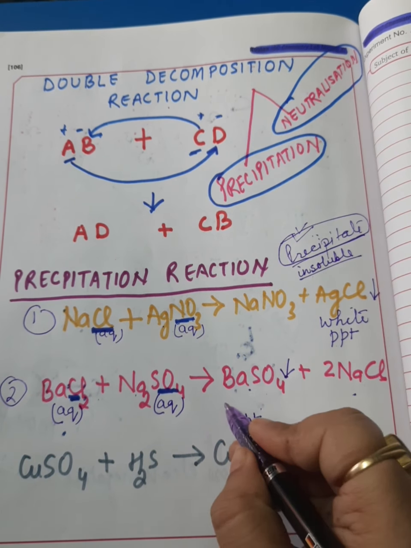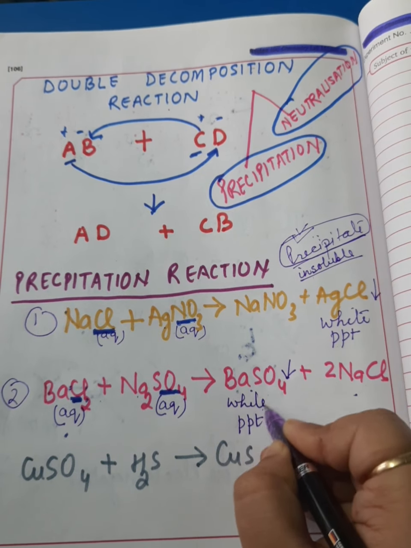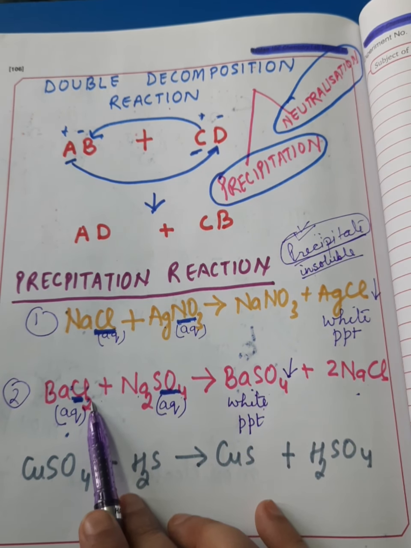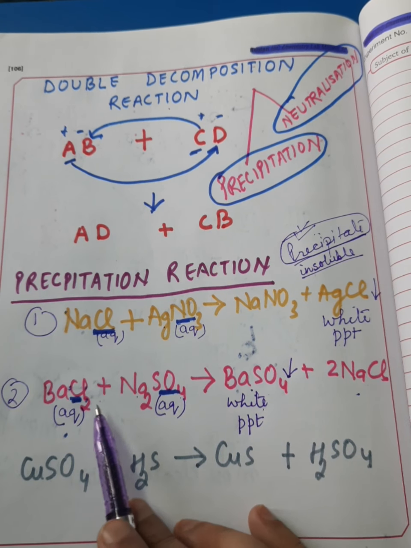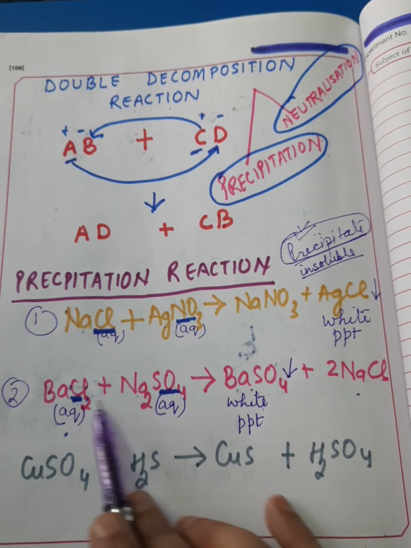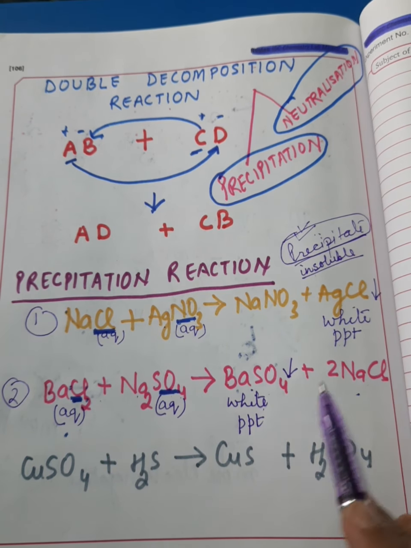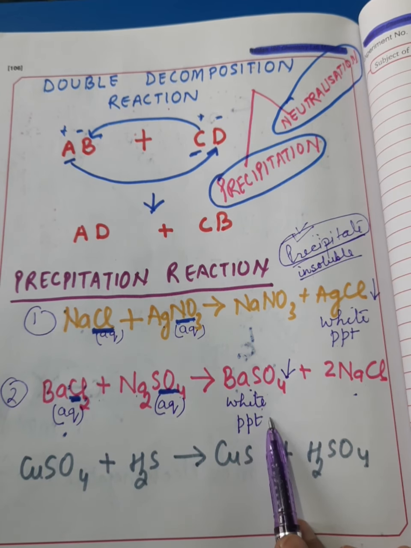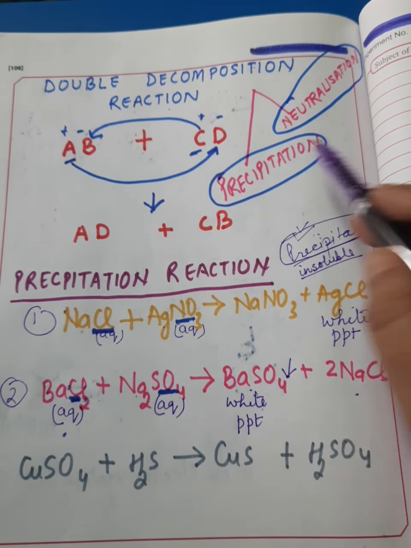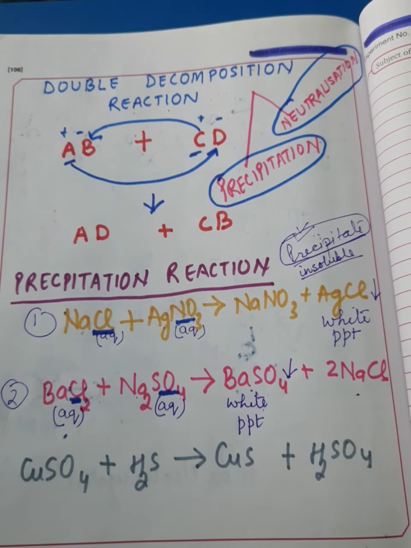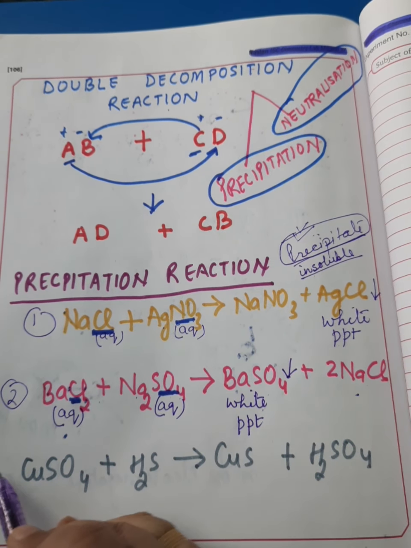The color of the precipitate again is white here. So when this reaction takes place by the mutual exchange of radicals of the two reactants, and one of the products formed is a precipitate, this reaction can be called a precipitation reaction of the type double decomposition reaction. Same as the third example, dear students.